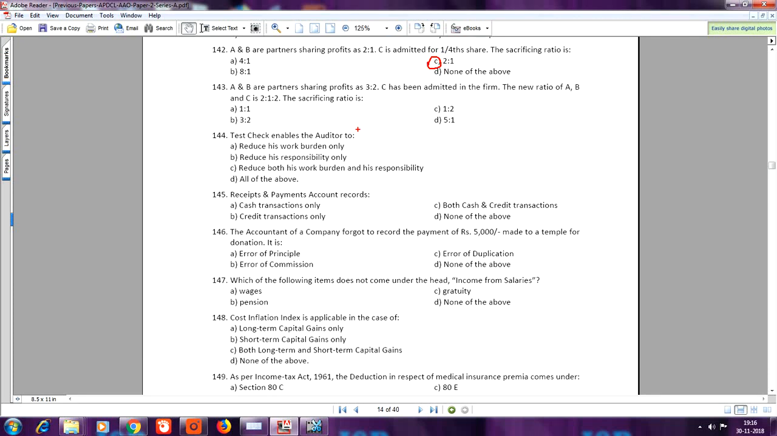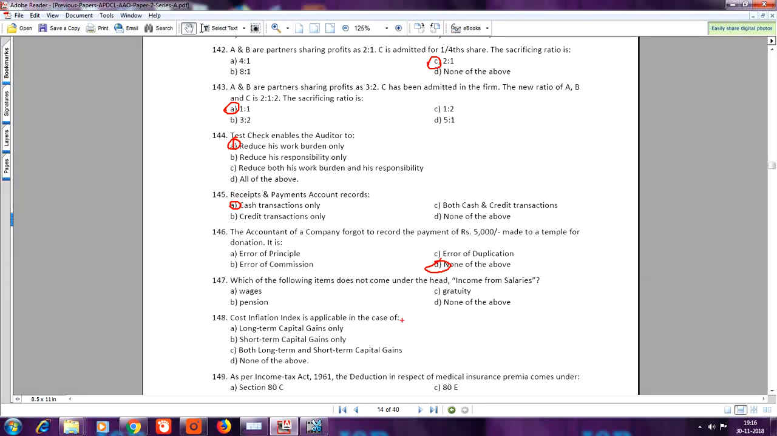Question number 144. Test check enables the auditor to, your answer is A, reduce his work burden only. Question number 145. Receipts and payments account records, your answer is A, cash transactions only. Question number 146. The accountant of a company forgot to record the payment of rupees 5,000 made to a temple for donation. It is, your answer is D, none of the above. Question number 147. Which of the following items does not come under the head income from salaries? Your answer is D, none of the above.